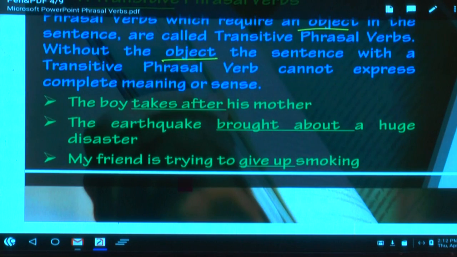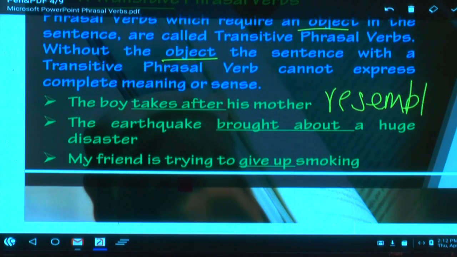Now what is the phrasal verb here? Take after. Take after means what? Resemble, exactly. Very good. Please write resemble. Take after means resemble. The boy takes after. If you stop with that, does it convey the complete meaning? I simply say the boy takes after. Is the meaning complete? No. So what does it mean? It needs an object. The boy takes after whom? Whom does he take after? His mother. So what is the object here?